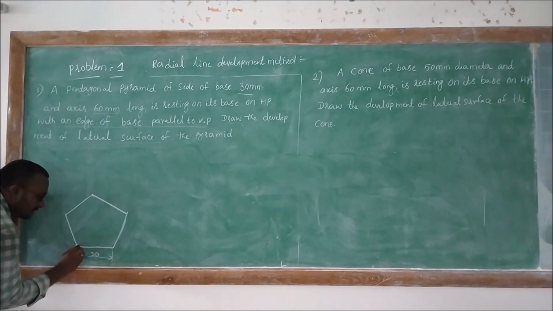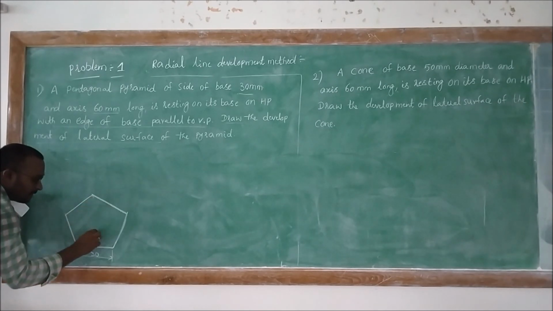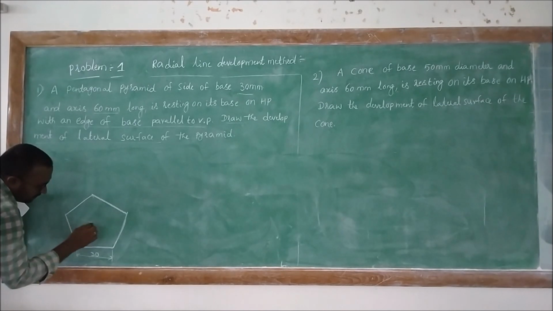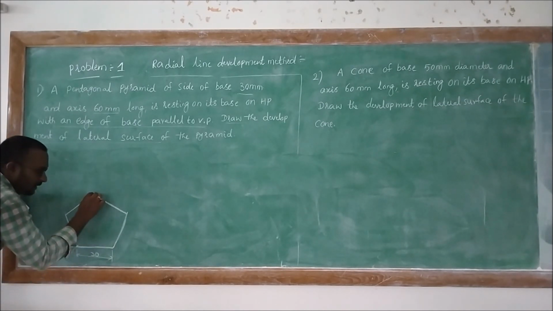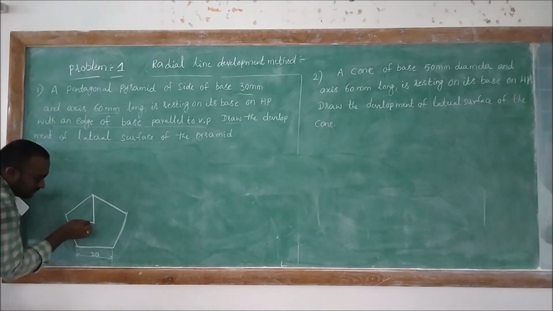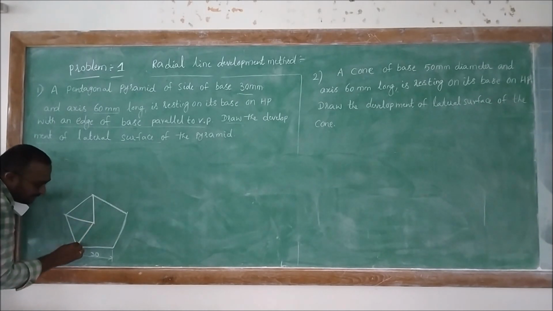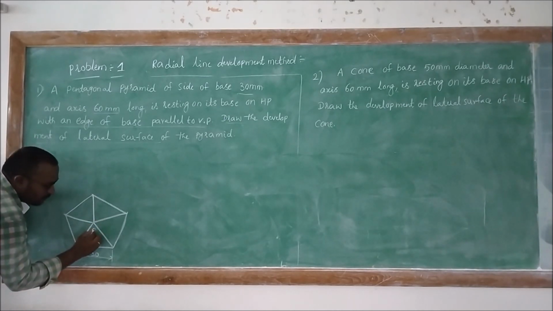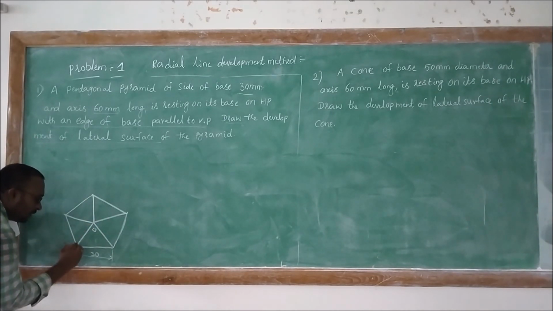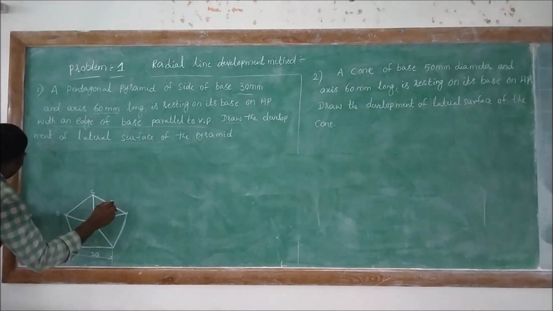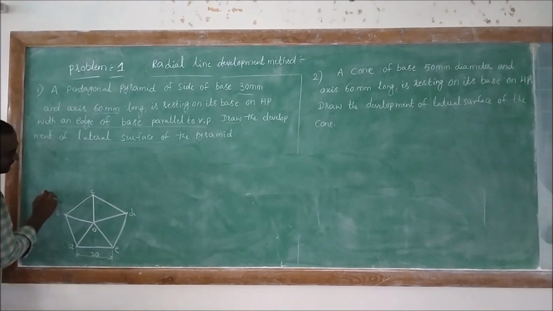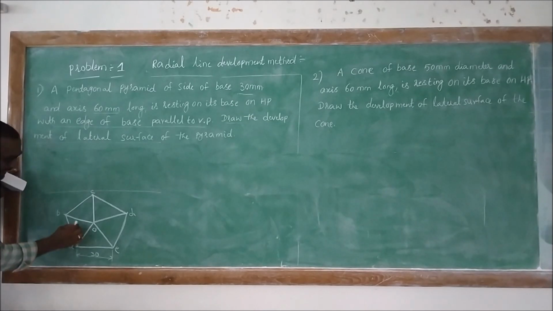Then we must draw the dark lines because it's a pyramid, right. Here it is O, A, B, C, D, E, then here it is the center axis.